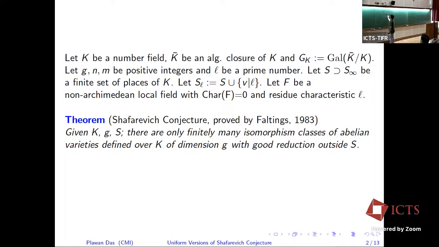This is defined as: you take the l^n torsion points.